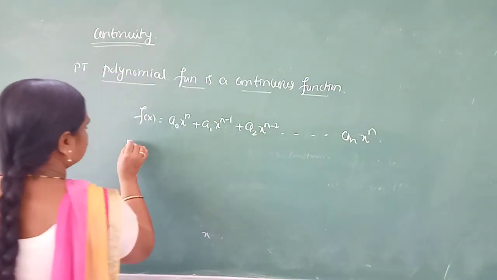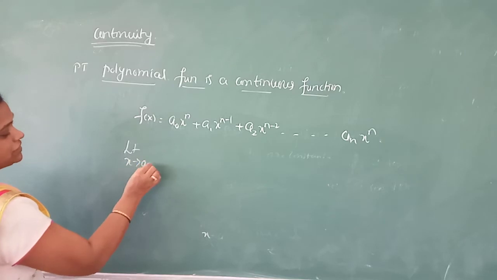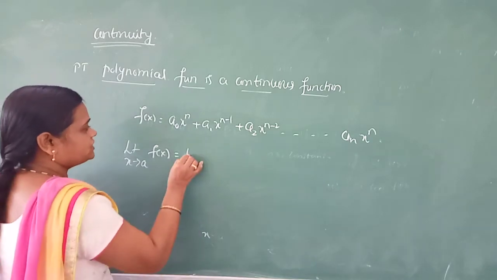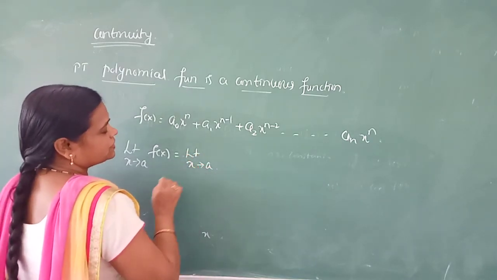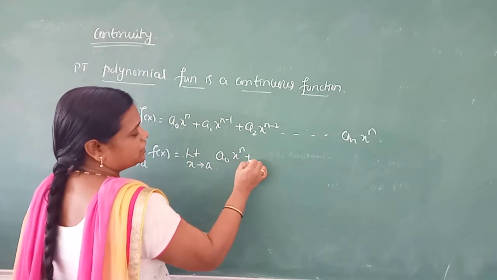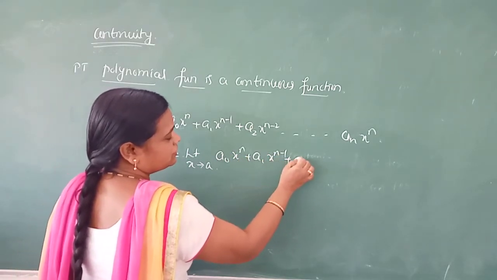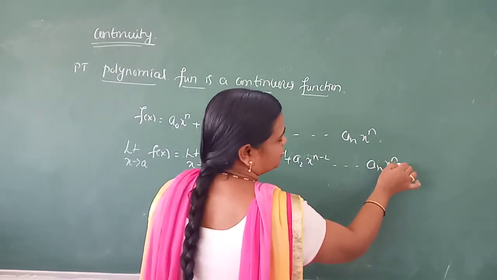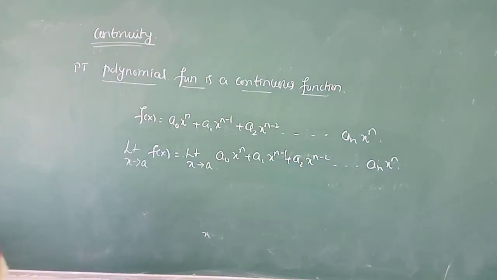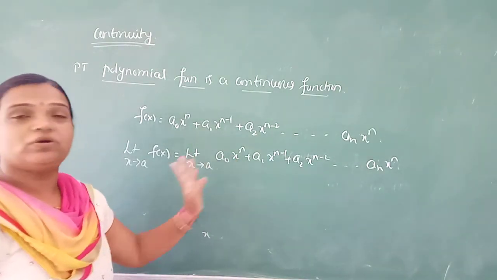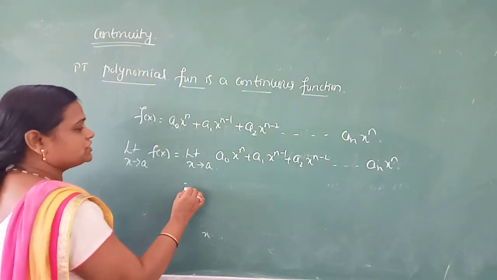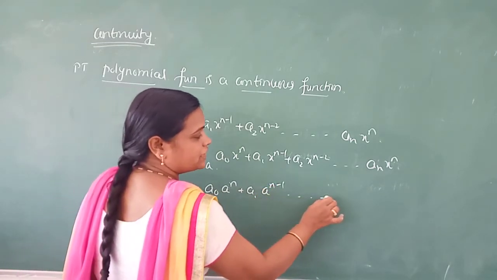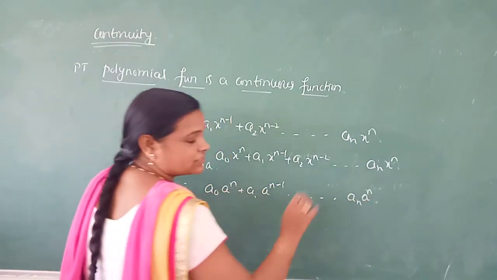See, read it. As limit x tends to a, we have verified f of x, correct. Apply limit as what? X tends to a. We will get a naught x to the power n, a1 x to the power n minus 1, a2 x to the power n minus 2, dash dash an x to the power n. As x tends to a means x is the nearer value of a, means x is replaced by a. You get what it is? A naught a to the power n, a1 a to the power n minus 1. Continue, we get an a to the power n.